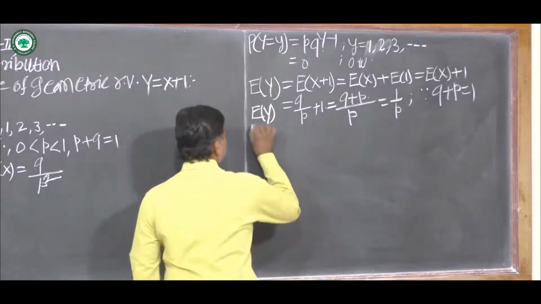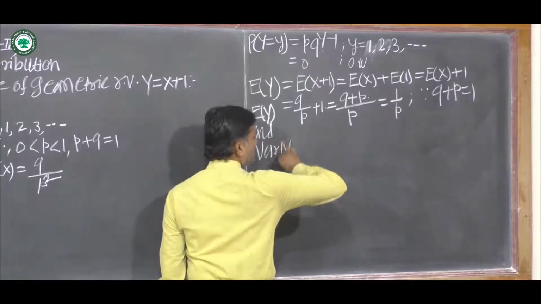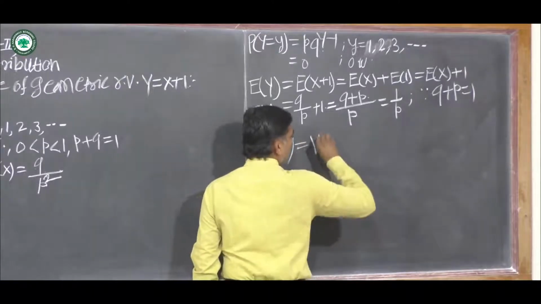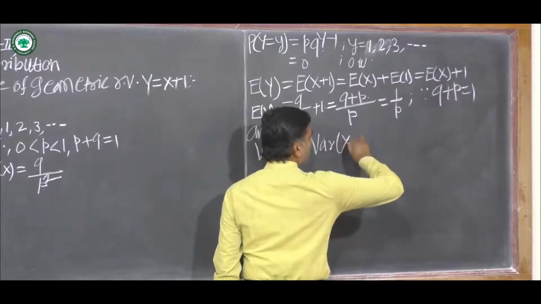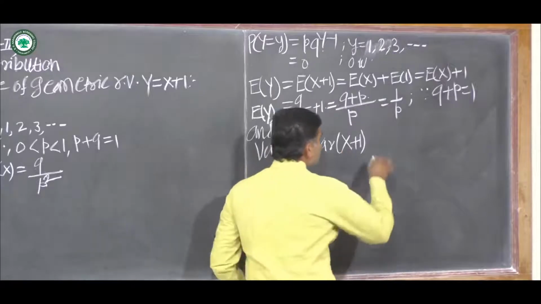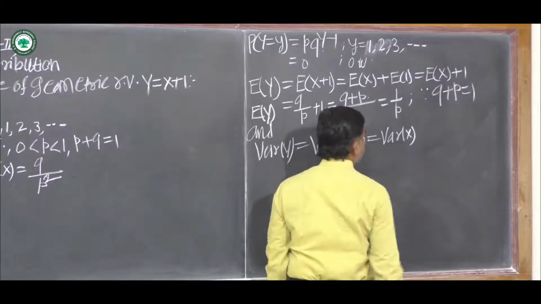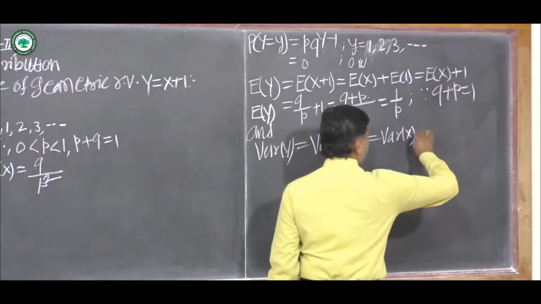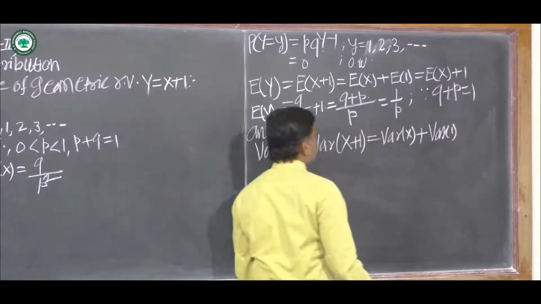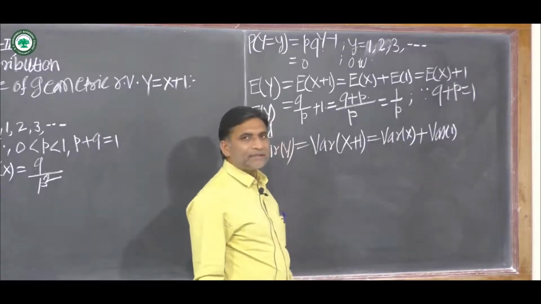Now the variance of random variable Y is equal to the variance of X plus 1. Now the variance of X plus 1 is equal to the variance of X plus the variance of 1. 1 is a constant and the variance of a constant is 0.